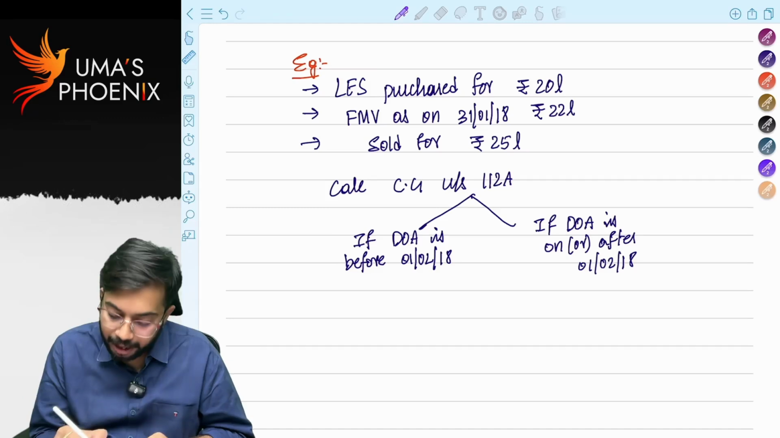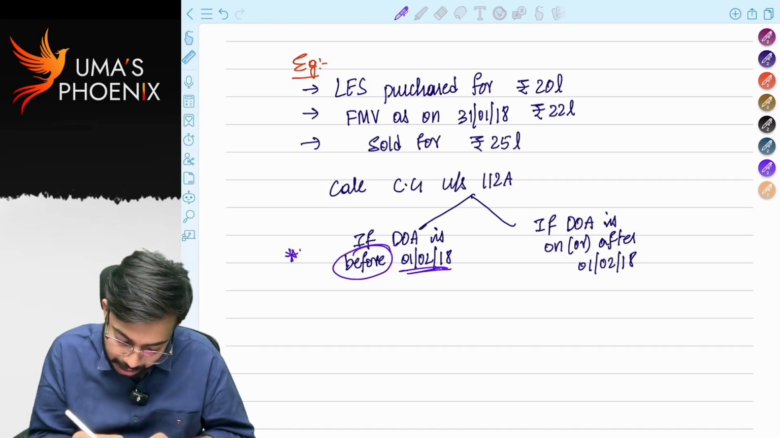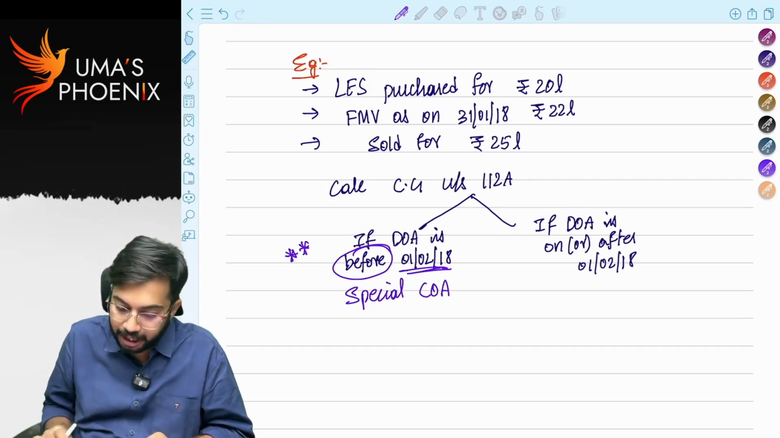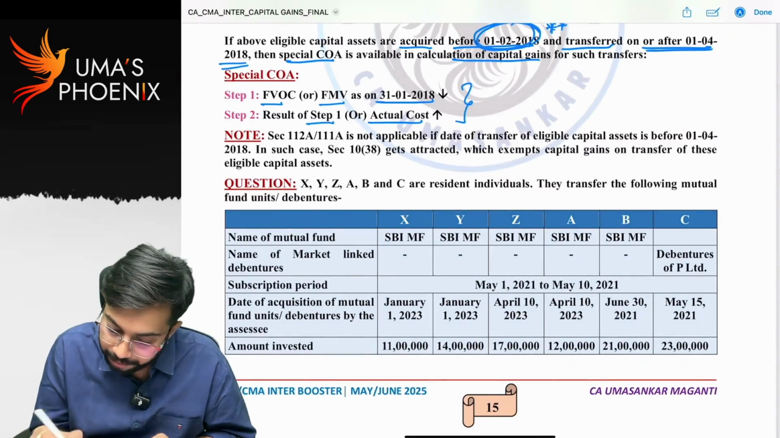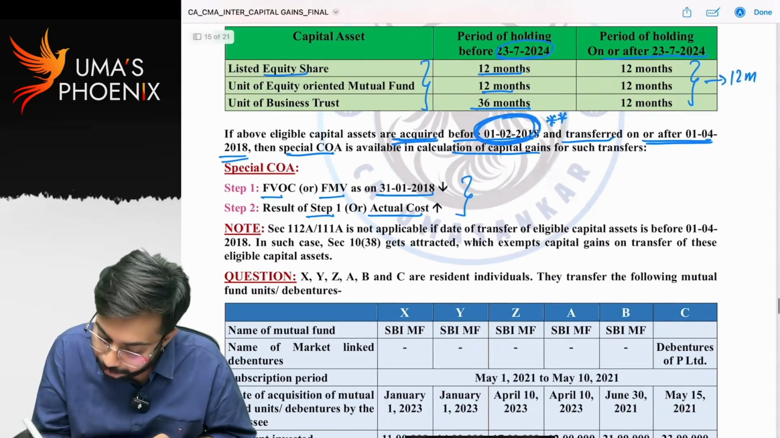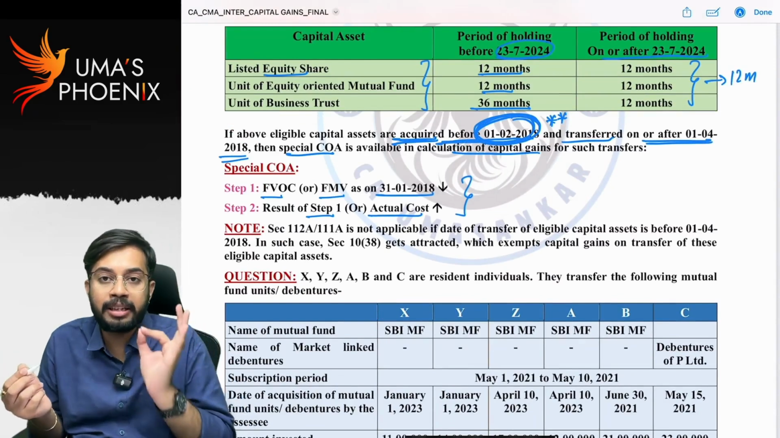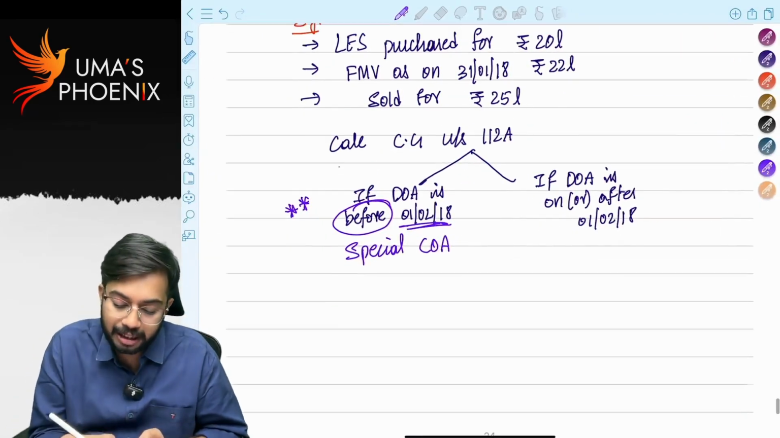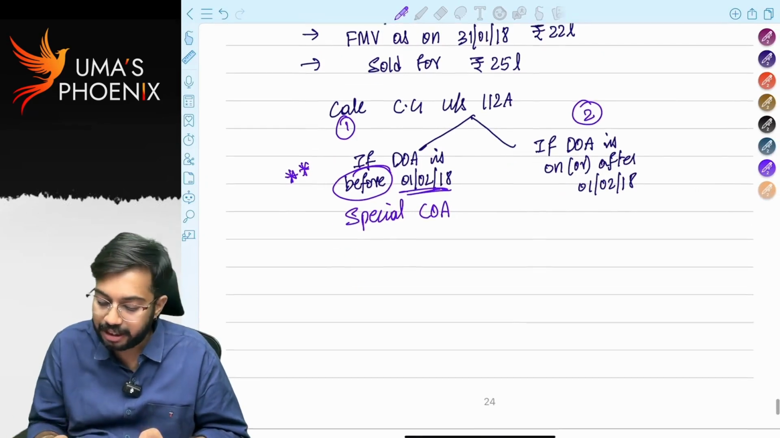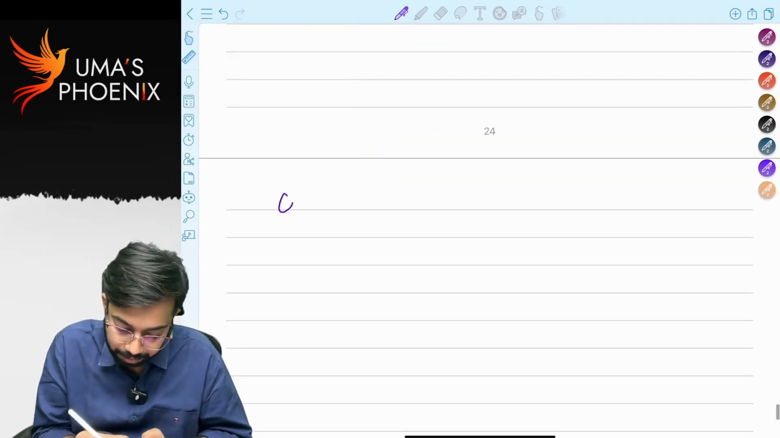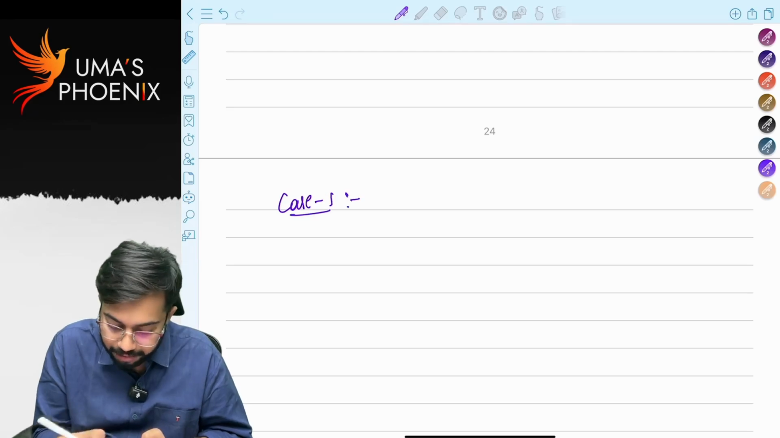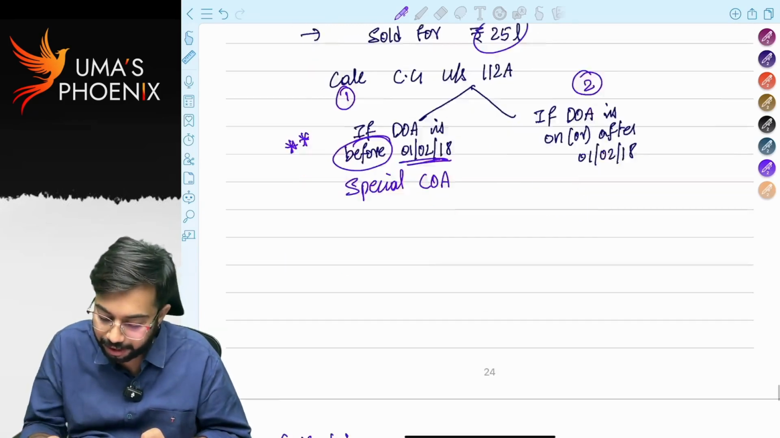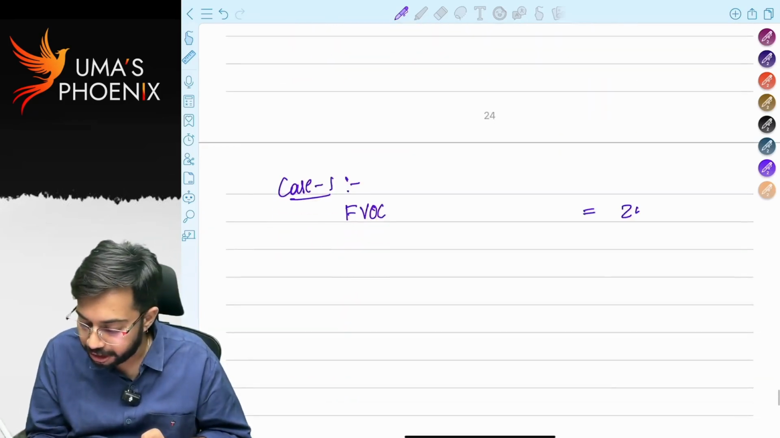See, only if date of acquisition is before 1st February 2018, then only special cost of acquisition is available. What is the provision? If date of acquisition is before 1st February 2018, then only special cost of acquisition is available. Okay. So first let us solve this case, then we will solve this case. Case 1. In case 1, how much is full value of consideration? It was sold for 25 lakhs. Full value of consideration is equal to 25 lakhs.